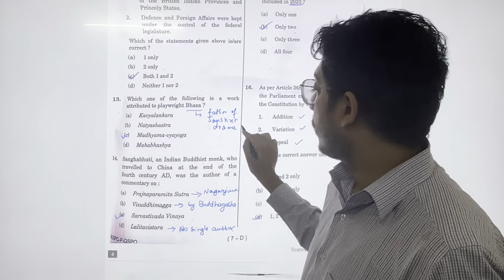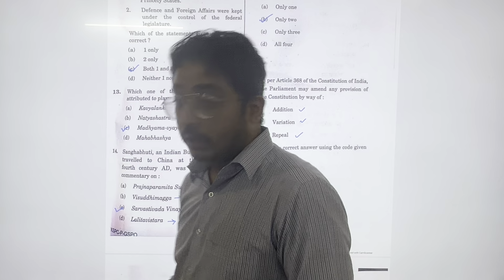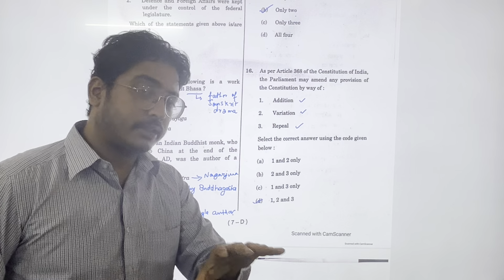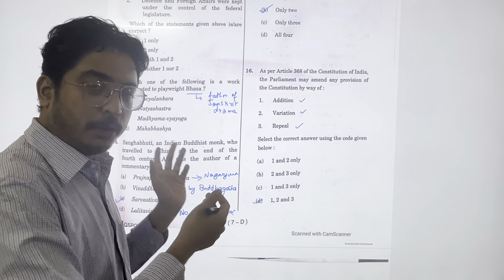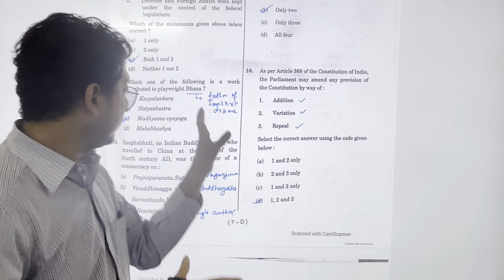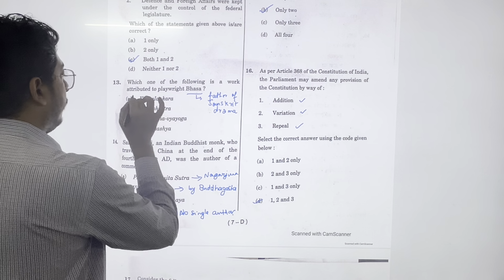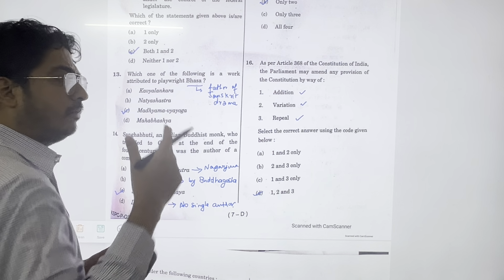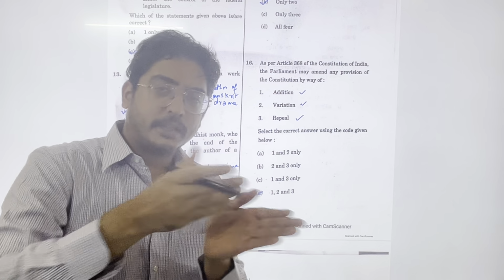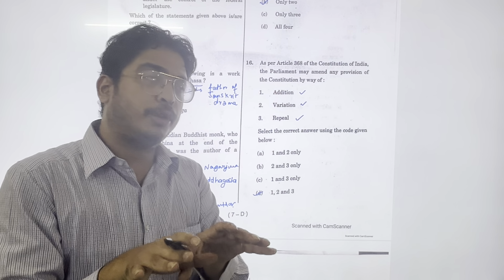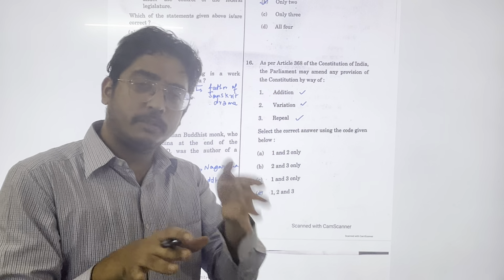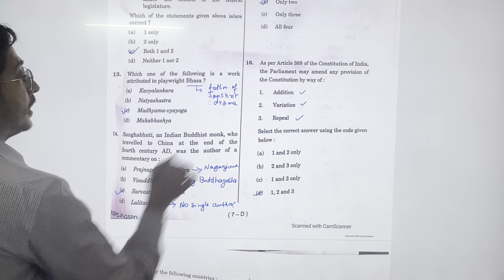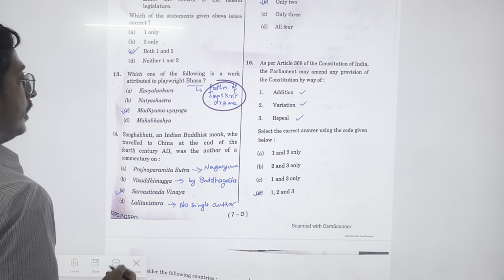Which one of the following is a work attributed to playwright Bhasa? Now this is an ancient history question. It's also a difficult question. I would say you can eliminate some options, but you will not be able to eliminate properly. Like 50% can be eliminated. Bhasa is a very old figure. There is no clarity on the exact time, but it is usually attributed to 3rd to 4th century BC to 1st, 2nd century AD. But Bhasa is called the father of Sanskrit drama.